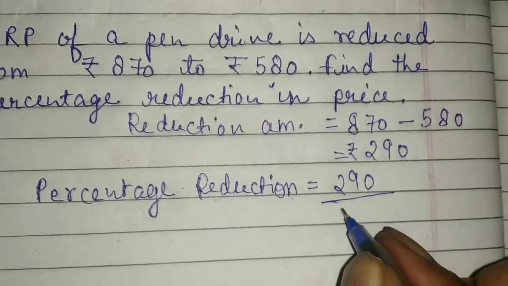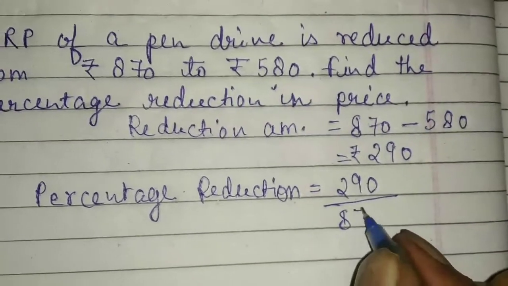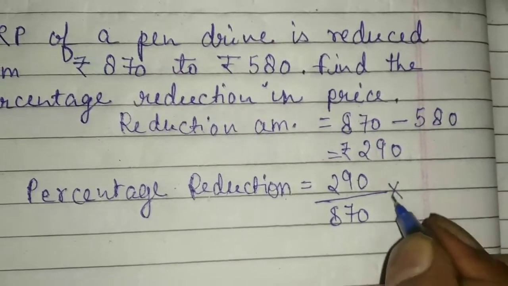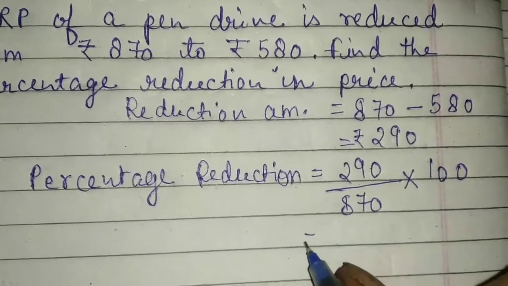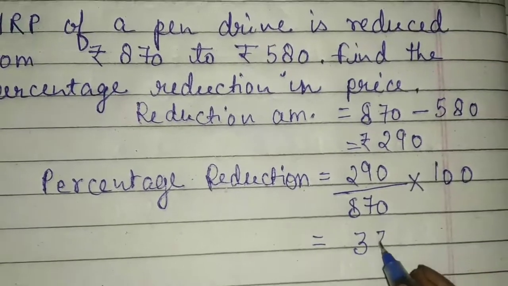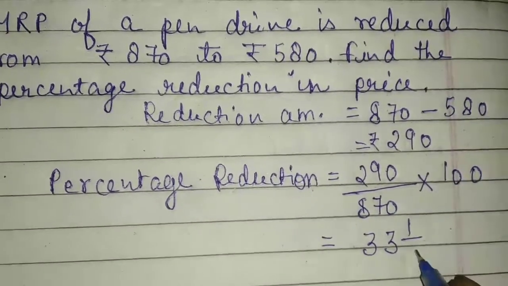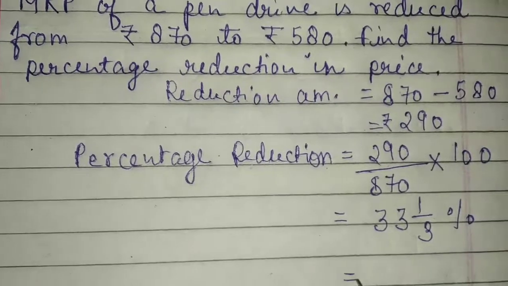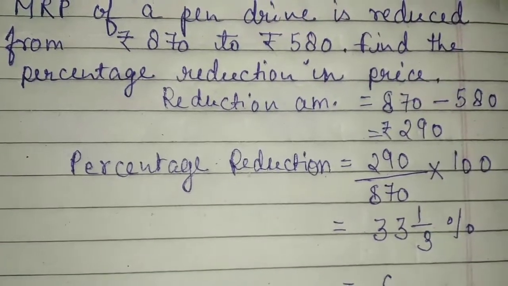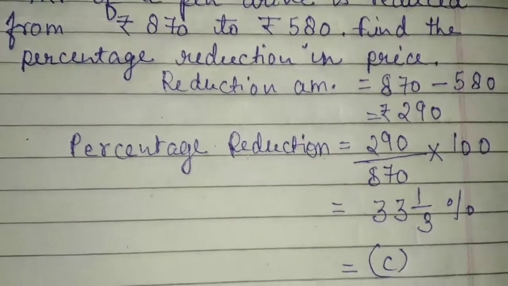What is the actual amount? Actual amount is 870 rupees, and it should be multiplied by 100. When we solve it, its value will be 33 whole 1 upon 3%. That is option number C will be right for this solution.